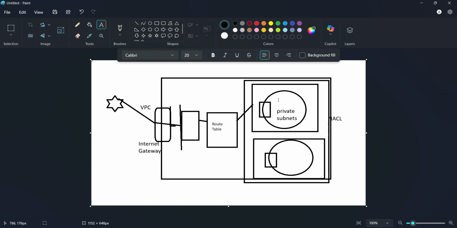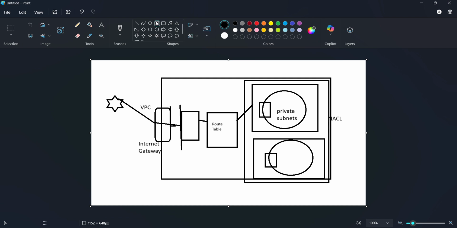So what do security groups do? A security group provides security only to the instances which are created within this project. We have seen in our previous classes that we had a security group for the instance we created. So there will be a default security group for this instance. Let me connect it. So this is the connection.